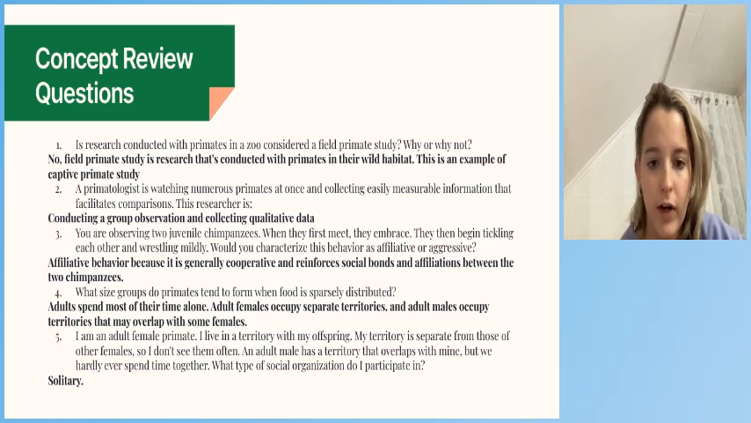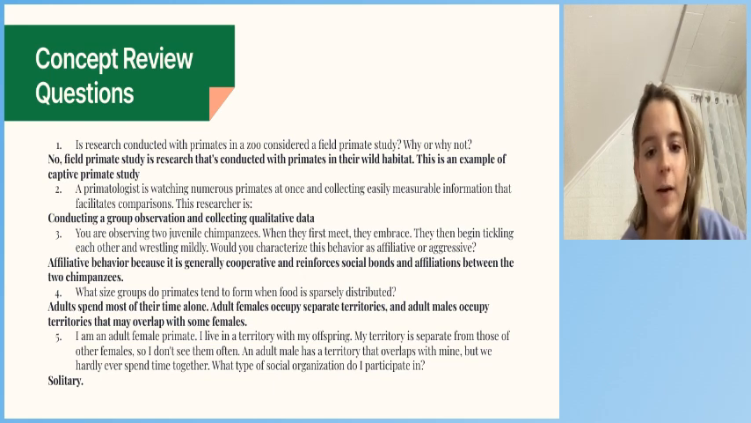Number 3, you are observing two juvenile chimpanzees. When they first meet, they embrace. Then they begin tickling each other and wrestling mildly. Would you characterize this behavior as affiliative or aggressive? I would characterize this as affiliative behavior because it generally is cooperative and reinforces social bonds and affiliations between the two chimpanzees.